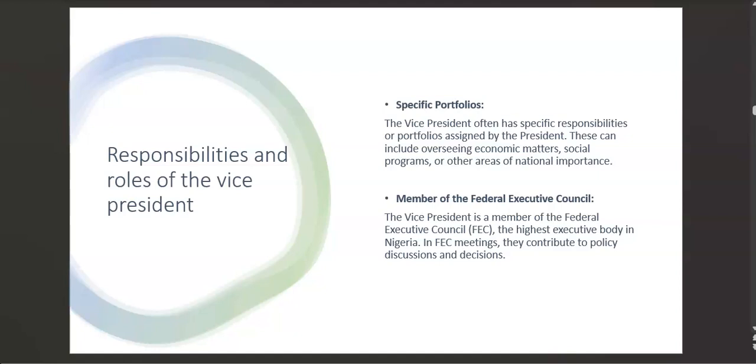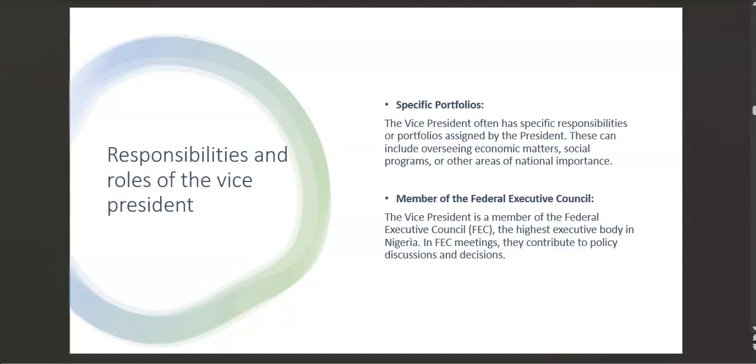So the vice president might be told by the president, "I want you to help me look specifically at the economic matters." People are complaining maybe about high rates of oil or increased prices. So I want you to look into that matter and help solve it. So this is an assignment given to the vice president by the president. The president has told him to specifically look into the economic development of the country. So this is another responsibility where he can be assigned a specific task by the president.